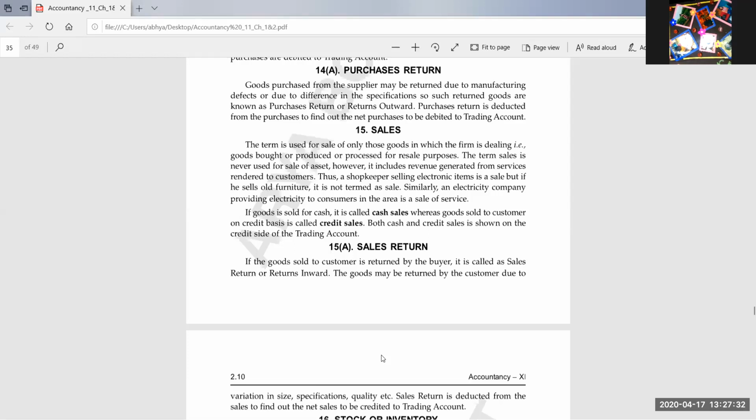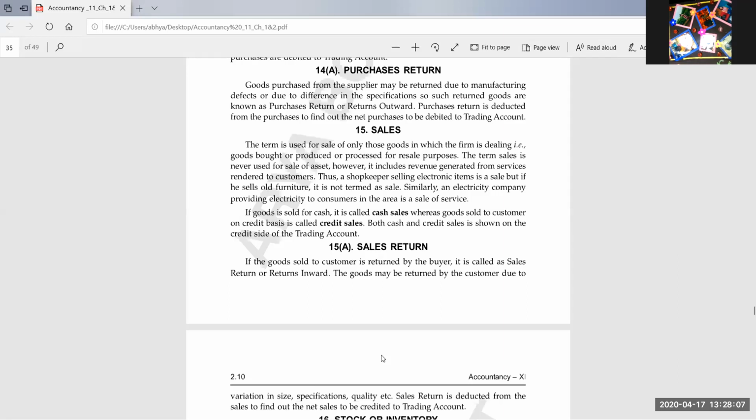Suppose I am selling one chair for 15,000, and one sofa set for 60,000. The sofa set I have sold for cash, and the chair I have sold for credit. What will be the total sales here? Very good, all are giving me the correct answer. 75. Cash sales are 60,000, and 15,000 is the credit sale. So the total sales will be 75,000.